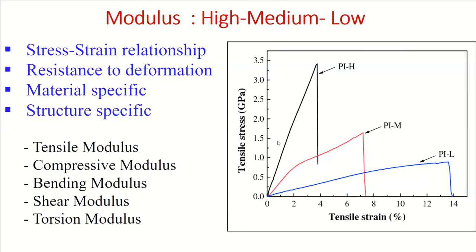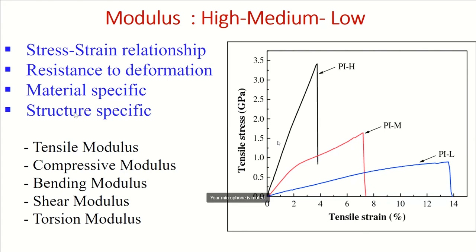And as far as modulus is concerned, if it is necessary to understand what modulus is, modulus has these four characteristics. It is a stress-strain relationship, it is resistance to deformation, it is material specific, and it is structure specific. An example of structure specific: the modulus of a plain woven fabric is different from the modulus of a twill woven fabric.